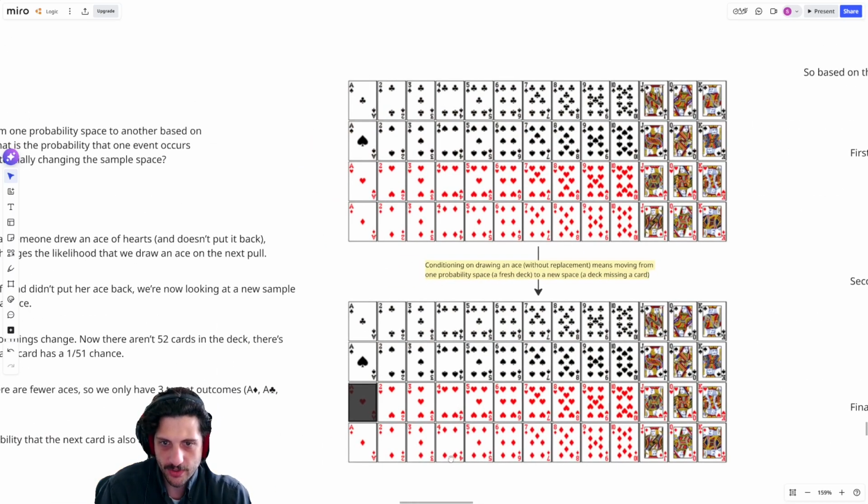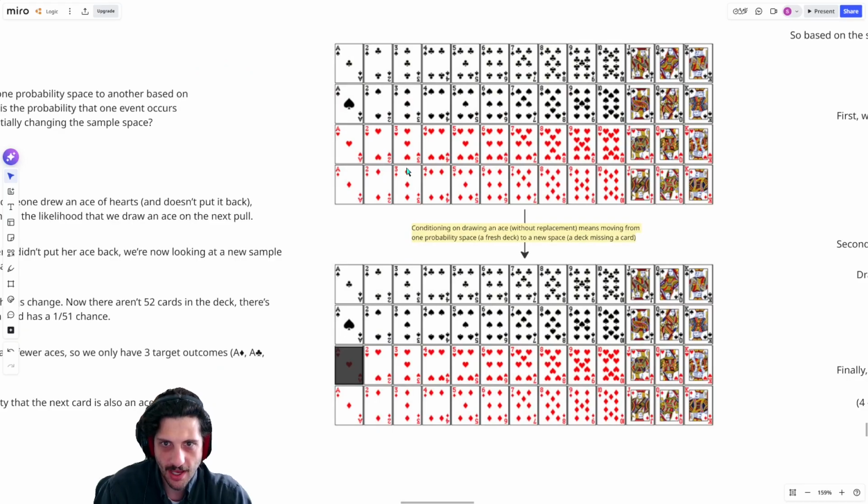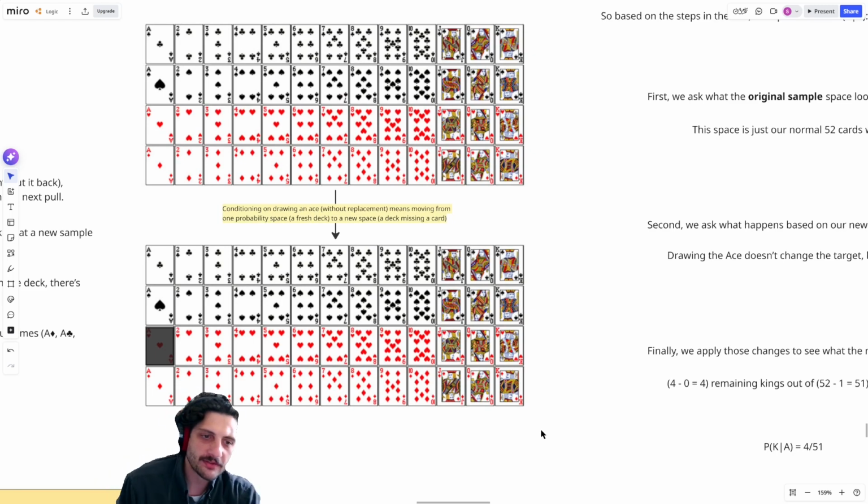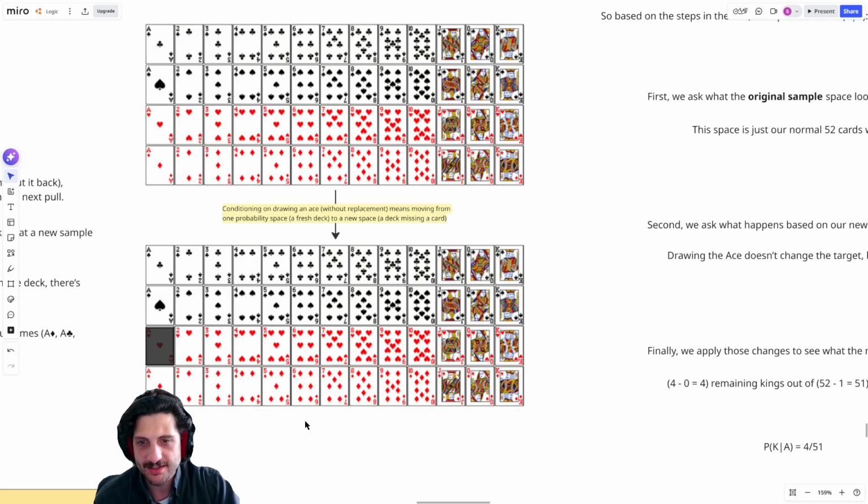It's just that the way we counted up how many outcomes there are was we asked, okay, how many did we start with and how many did we lose? But the whole point of this is that doing a conditional probability just comes down to understanding how my probability space changed. How did things shift when I went from the original deck, the original space, to my new deck, my used space, the one where things have happened, cards have been pulled out?